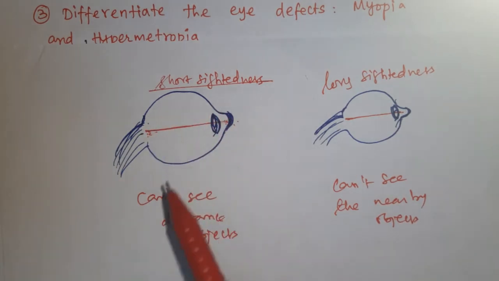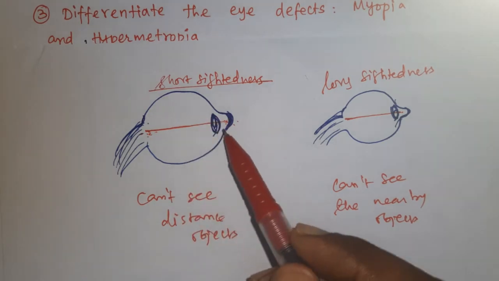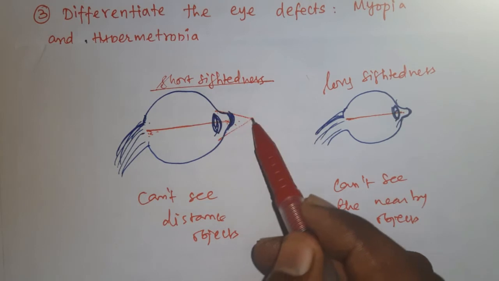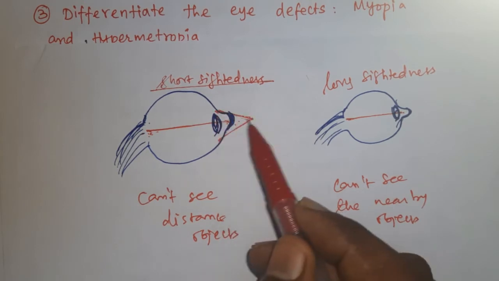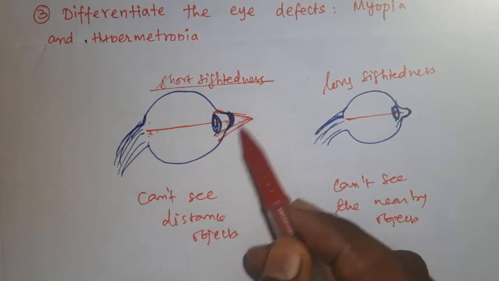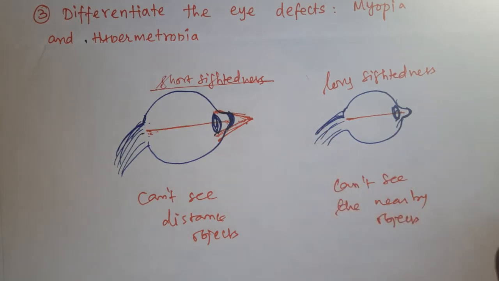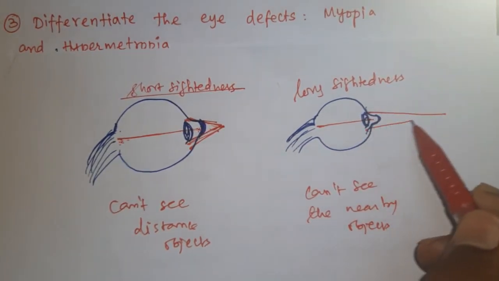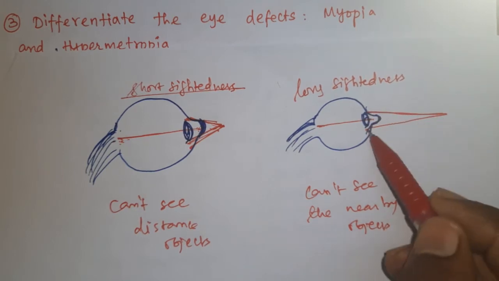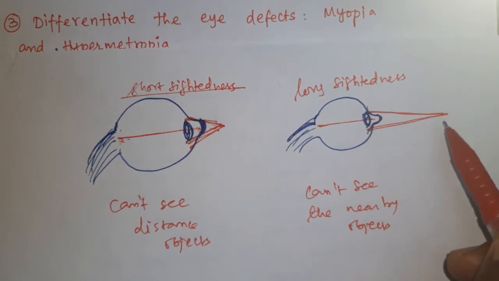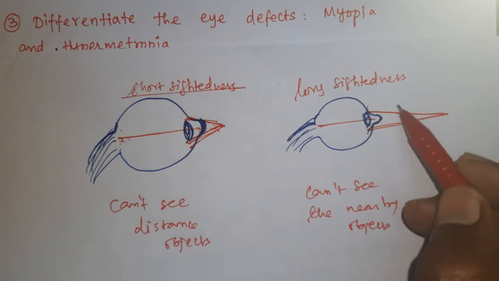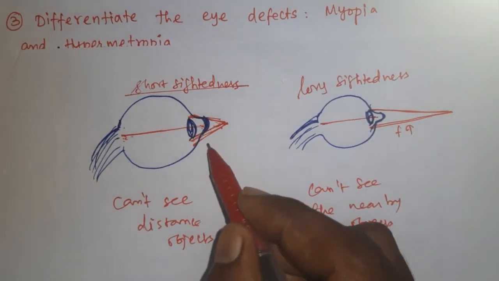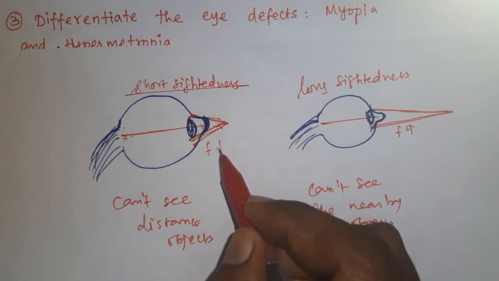Then the fourth one: the focal length. The focal length is reduced for the myopic person because they can see only the nearby object. For a hypermetropic person, the focal length is increased because they can see the far or distant objects. So the focal length for a hypermetropic person is increased, and for a myopic person it is decreased.